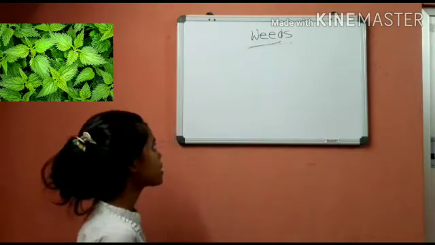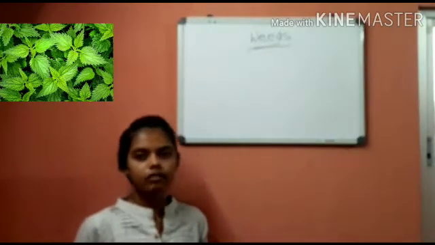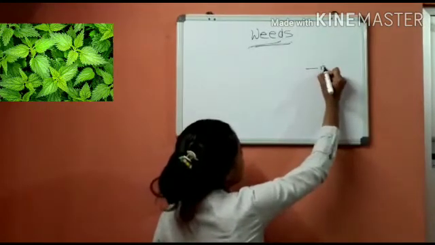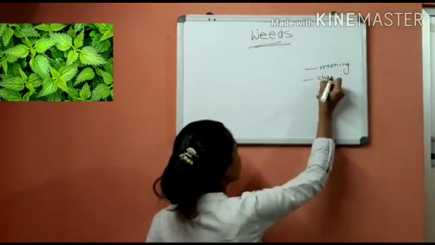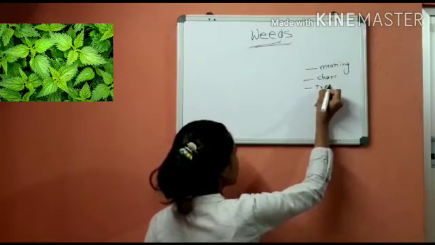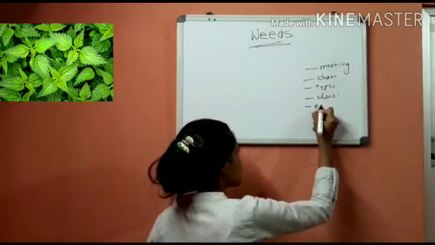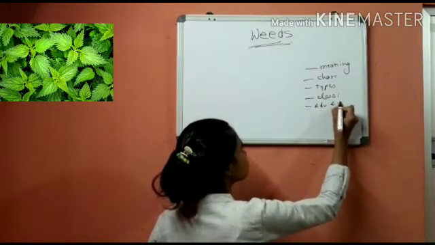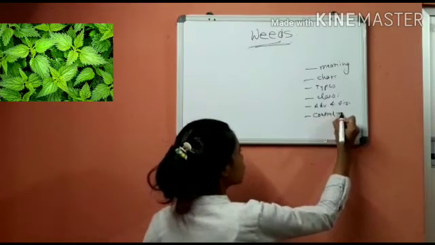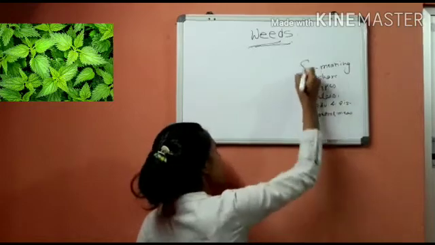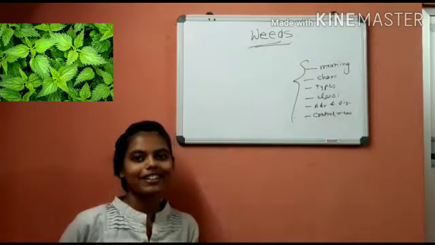Today our topic is weeds. We are going to study about weeds today, and in this video we are going to understand the meaning of weed, characteristics of weed, types of weeds, classification, advantages, disadvantages, and control measures for weeds. So all these things we are going to cover in this video. So without any further delay, let's get the video started.